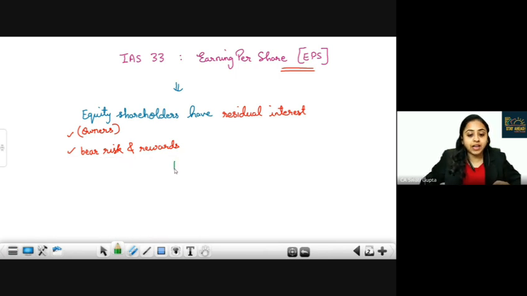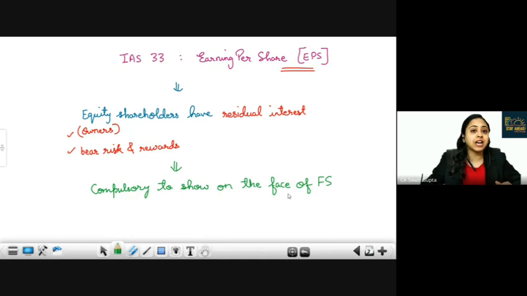Now, IFRS says it is compulsory to show EPS on the face of financial statement. You cannot hide it. For example, you cannot do it this way: in the last year it was 3, and in the current year it is 2.5. The EPS is falling, and therefore you choose not to show it on the balance sheet and P&L. Got it?